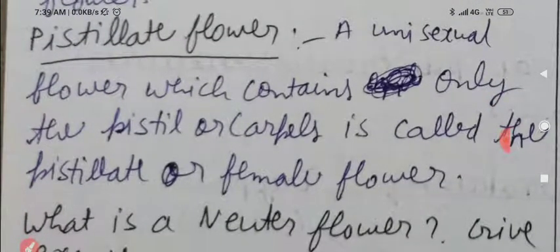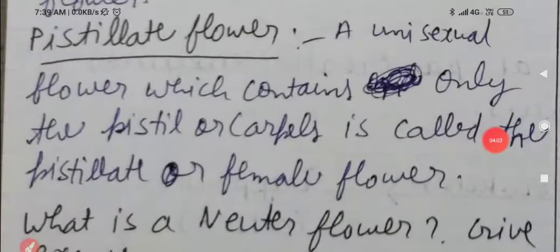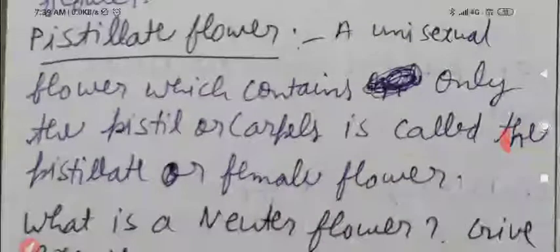Next, we have pistillate flower. A unisexual flower which contains only the pistil or carpel is called pistillate or female flower. So, pistillate flower, my dear students, just write it. A unisexual flower which contains only the pistil or carpel is called the pistillate or female flower.